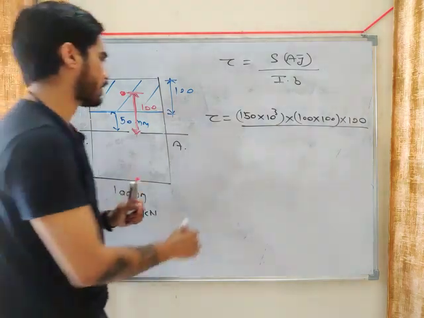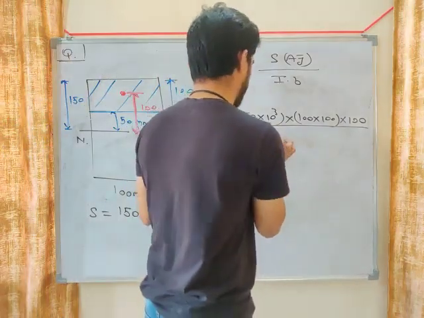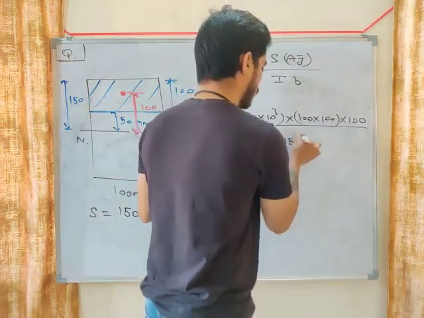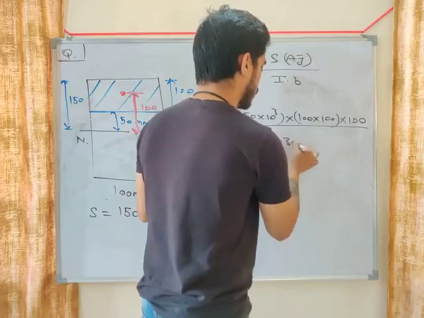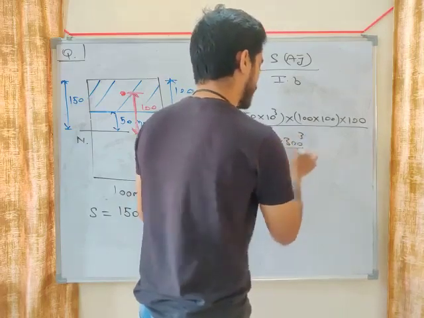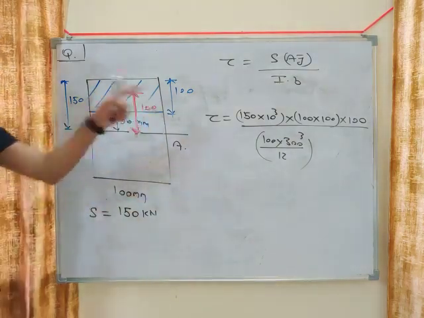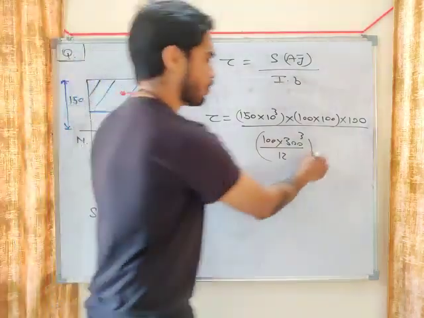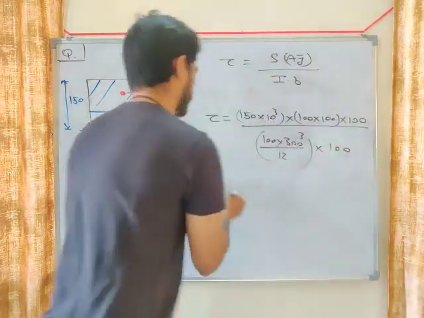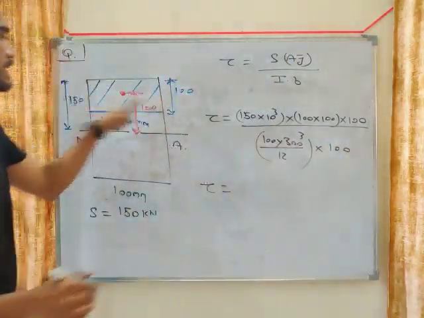What will be I? BH cube by 12. So it will be 100 into 300 cube by 12. Moment of inertia you have to put for the entire area. So BH cube by 12 into B. What will be the width? 100. So what will be the tau at this layer?